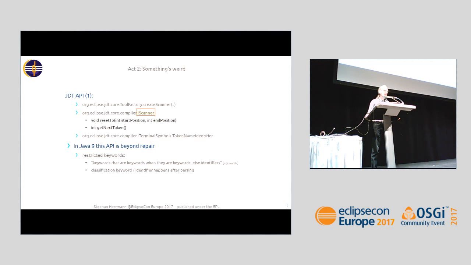And the first 10 times I read the specification, I didn't really see anything suspicious in there. It looks just fine. And only at the 10th or the 11th time, I really realized what they really mean. They gave some explanation, and then I understood what they mean is that these are keywords that are keywords when they're keywords. Otherwise, they're identifiers.